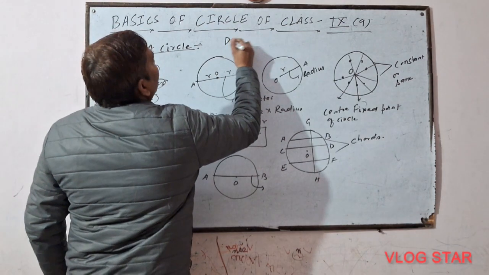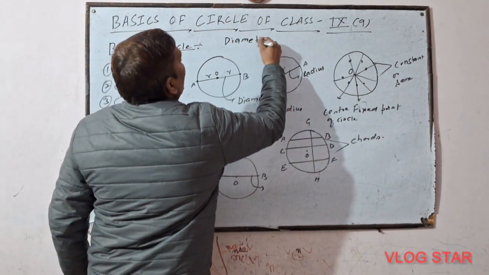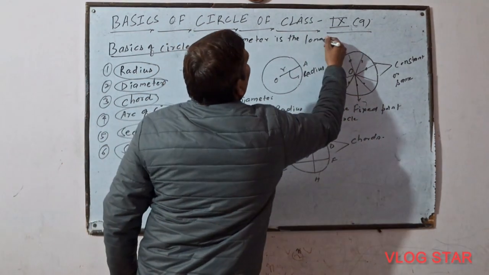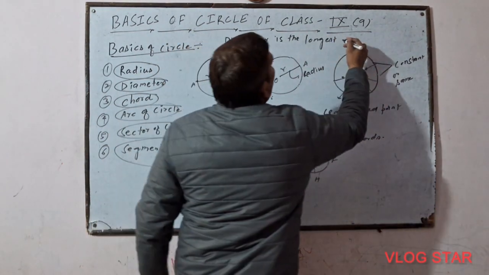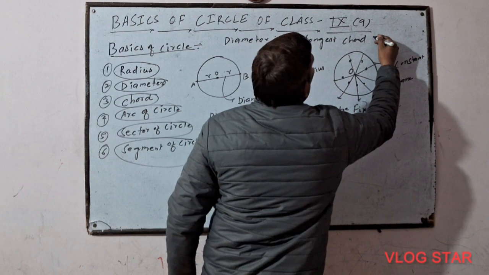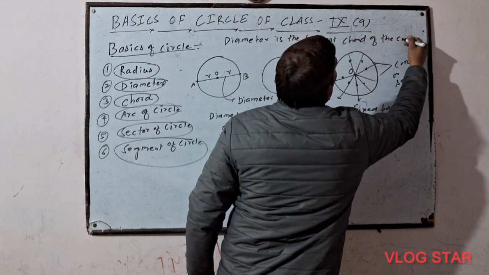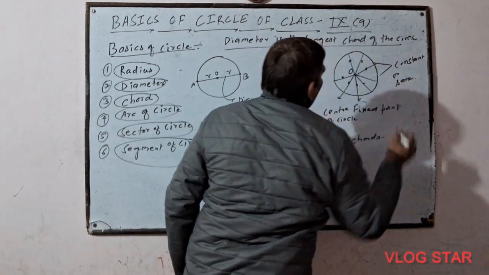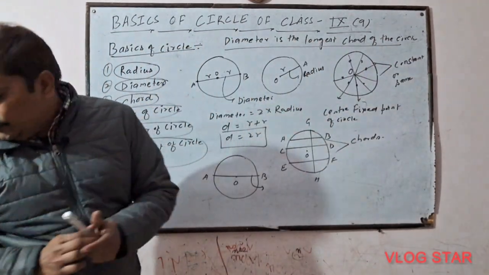I am writing here: diameter is the longest chord of the circle. This point we will underline. Now I hope you have understood.